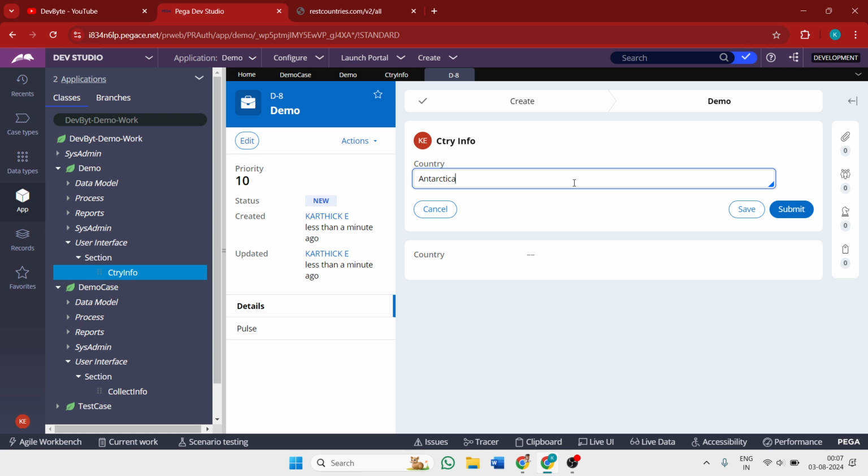Hope you understand the basic knowledge of this integration, and basically how integration works and how these connectors are connected.